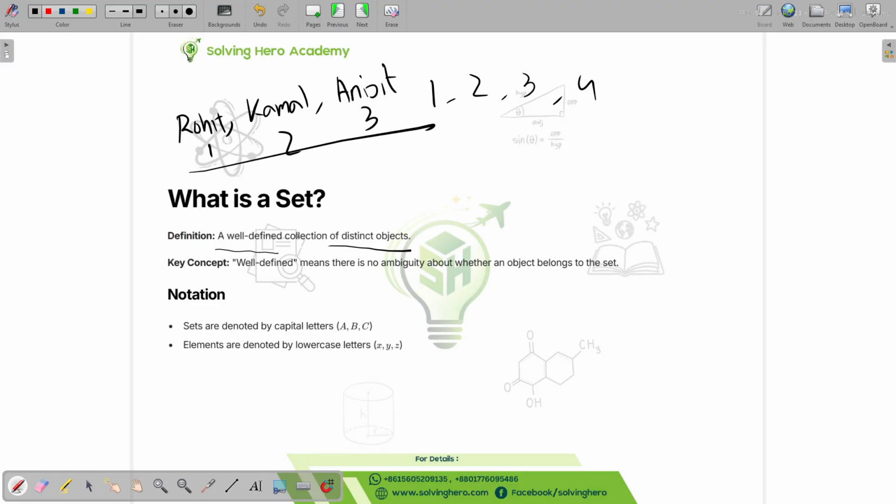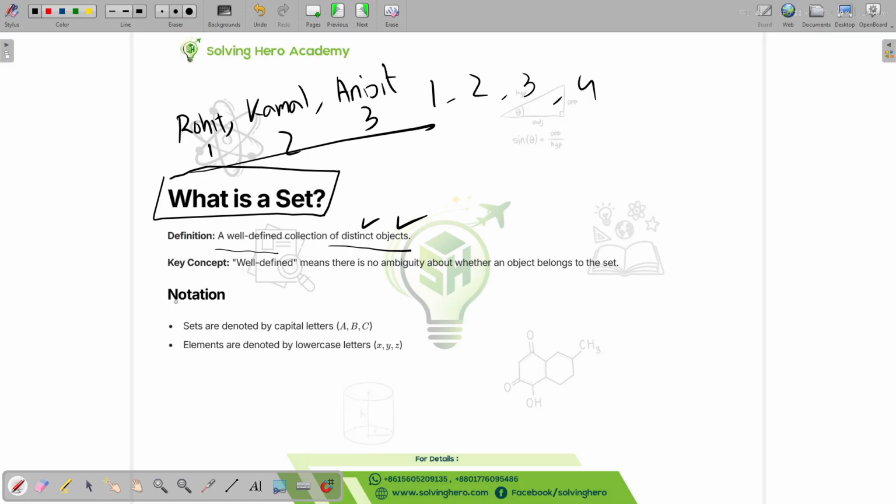So it has to be very well defined, and it has to be a collection of distinct objects. It cannot be two different things. It cannot be 1 apple and 2 oranges. It has to be the same things. Okay, so that is what we call a set. Is that clear? Well defined means there's no ambiguity about whether an object belongs to the set. That's pretty self-explanatory.